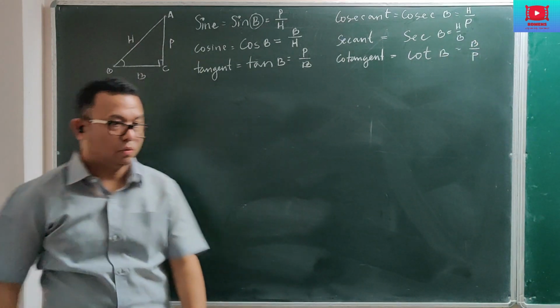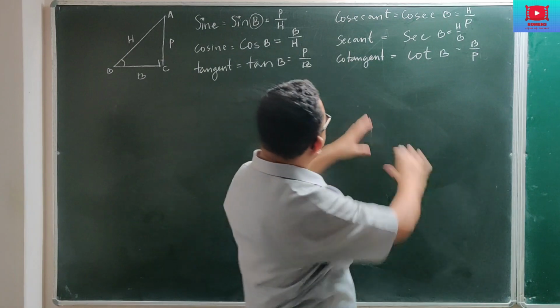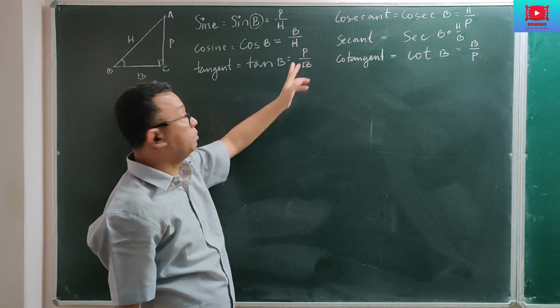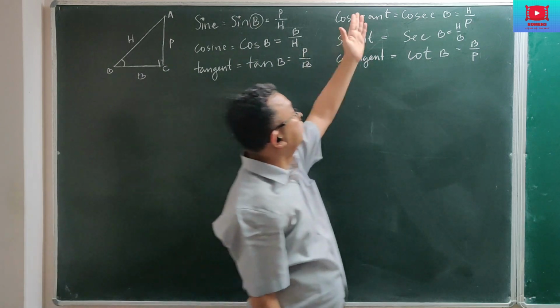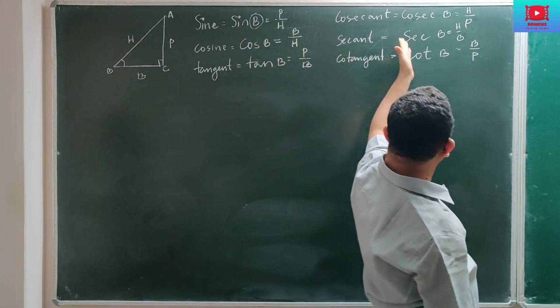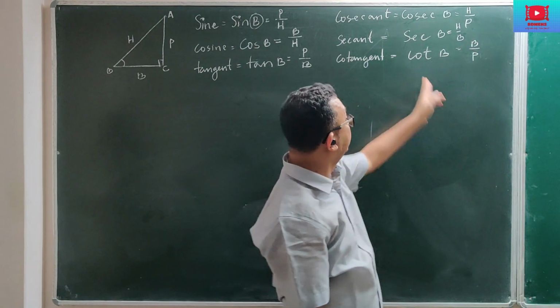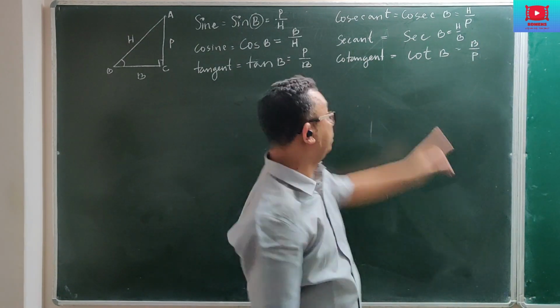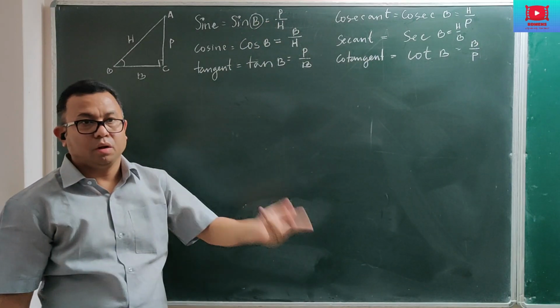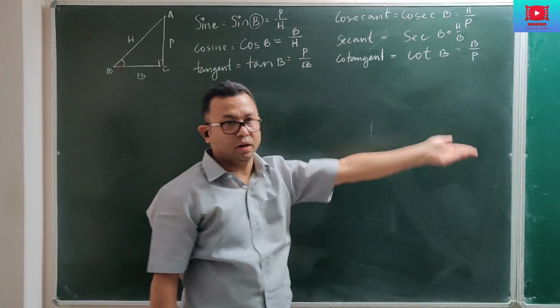Okay, now the first chapter is all about this. Sine is perpendicular by hypotenuse, cos is base by hypotenuse, tan is perpendicular by base, then cosec is hypotenuse by perpendicular, sec is hypotenuse by base, and cot is base by perpendicular. They are reciprocals. If you remember these three, and what is the reciprocal of what, the other one automatically comes out.